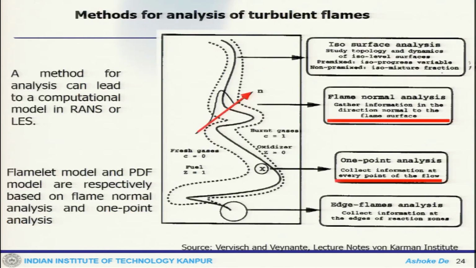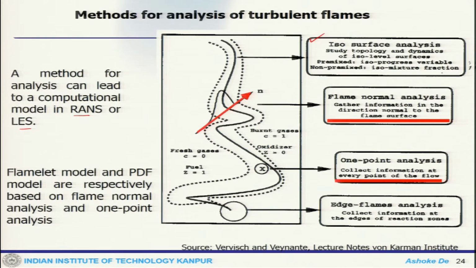So, if we put these things together, there are different methods for analysis of this turbulent flame. Depending on the method, the RANS or LES treatment would also change. Now, one option is that this is typically a flame front and this is the normal across the flame front. So, one approach is the isosurface analysis, which actually studies the topology and dynamics of the iso-level surface.